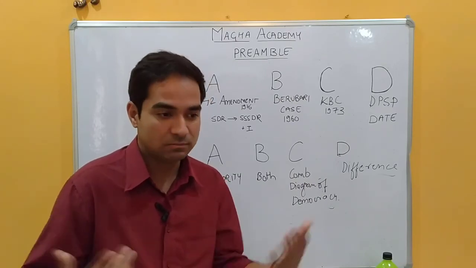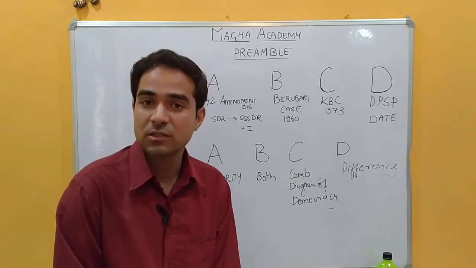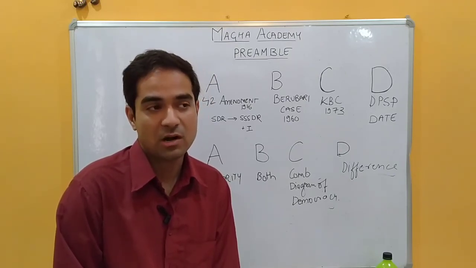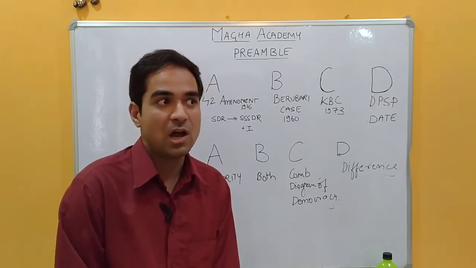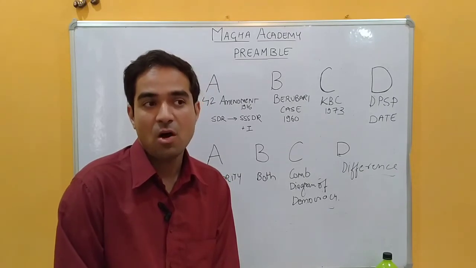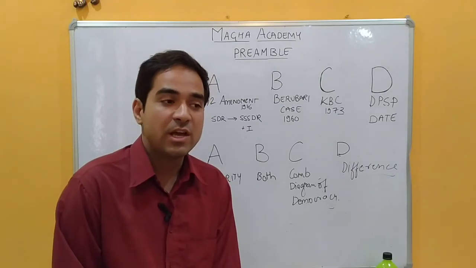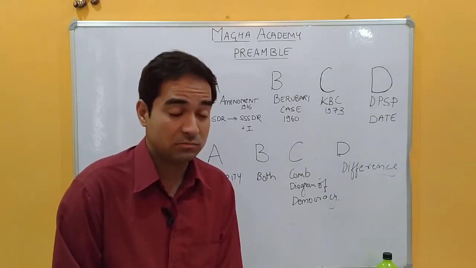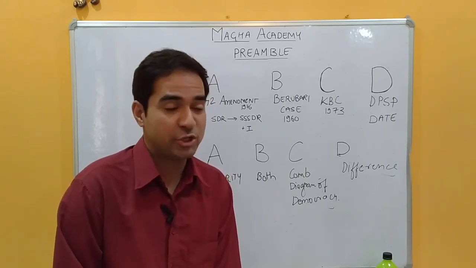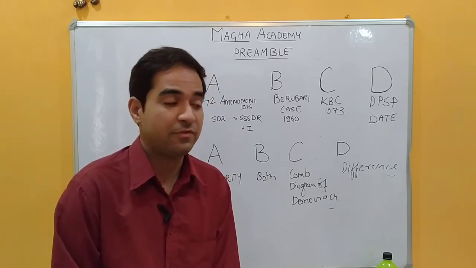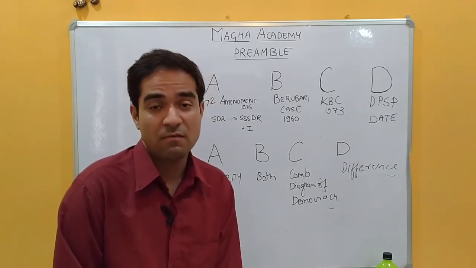And the fundamental rights are the political rights, and they are justiciable. You can move to the court, and they are important for the survival of the state and public relationship. So they are more important, and neither DPSP nor preamble can breach the fundamental rights, nor will any law made for their implementation breach them.